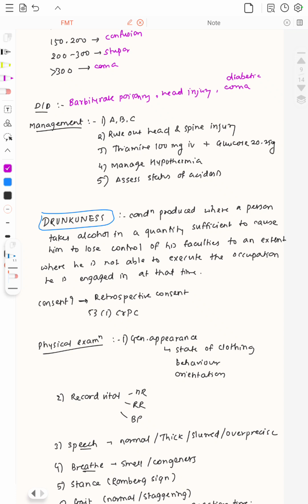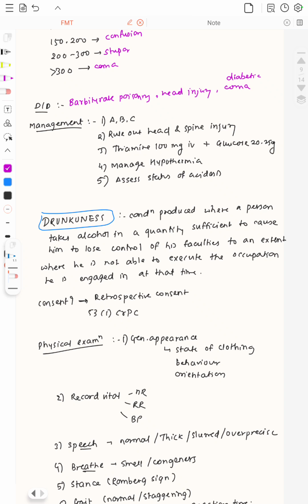If the individual is brought by the police and if he is under arrest, then under section 53 subsection 1 of the CRPC, it gives you the right to conduct the examination. But if the person is not under custody, if he is not under arrest, then if the person is conscious, you can take the consent. But if the person does not have a sound mind, then you can go ahead with the examination, but the results are given only after the retrospective consent of the individual, that is only after the individual is normal.